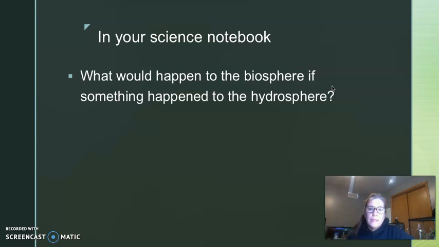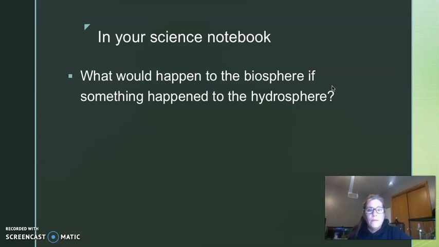So think about the ways that the hydrosphere might change and how would that be bad for the biosphere. And then your second paragraph, I want you to think about what would happen to the biosphere if something good happened to the hydrosphere. If the hydrosphere changed in a good way, what would that do? How would that affect the biosphere?